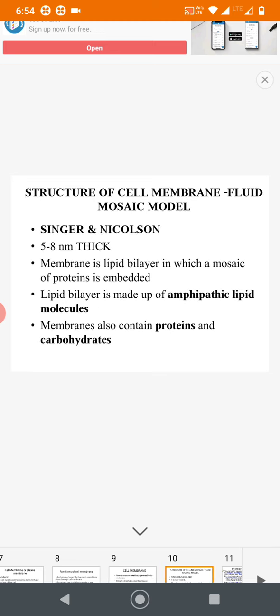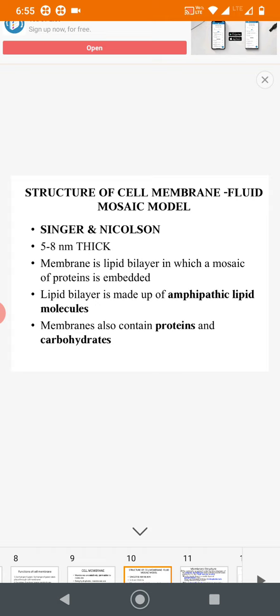So we will see the structure of the cell membrane, which was put forward mainly by Singer and Nicolson. According to their study, the cell membrane is about 5 to 8 nanometer in thickness. Can you imagine? That is why it requires a microscope to see the cell.